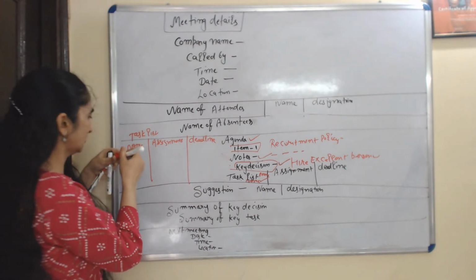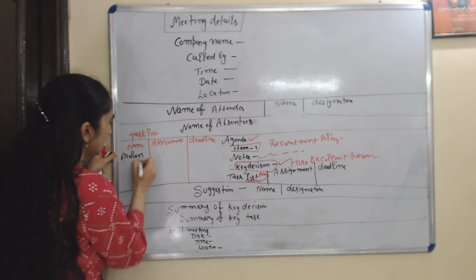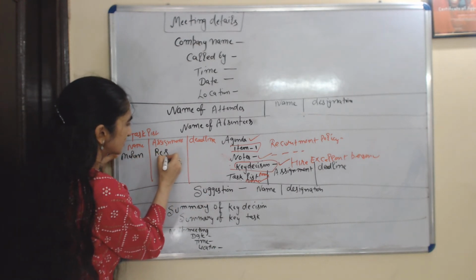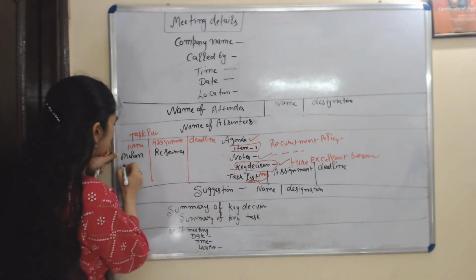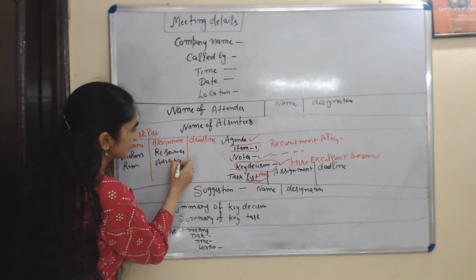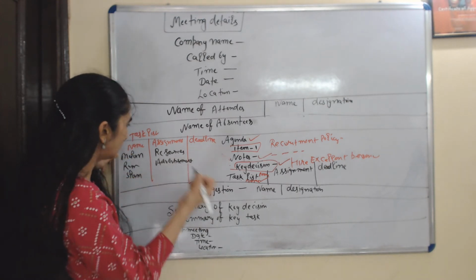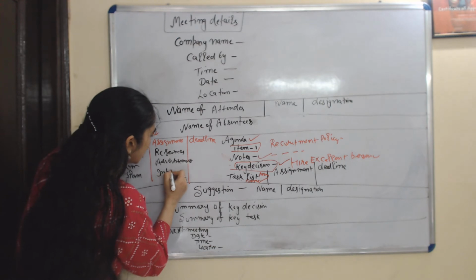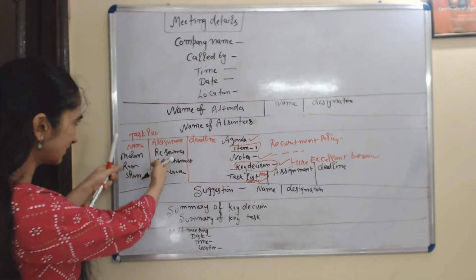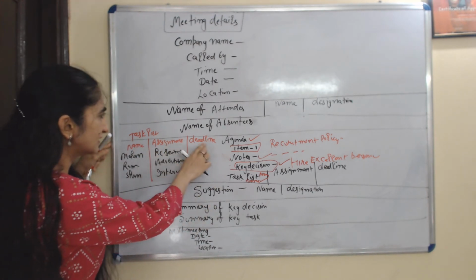For example, Mohan will do the work of finding resources, Ram will do the work of advertisement, and Sham will do the work of conducting interviews. You can make the task listed format like that in table form: name, assignment, and deadline.